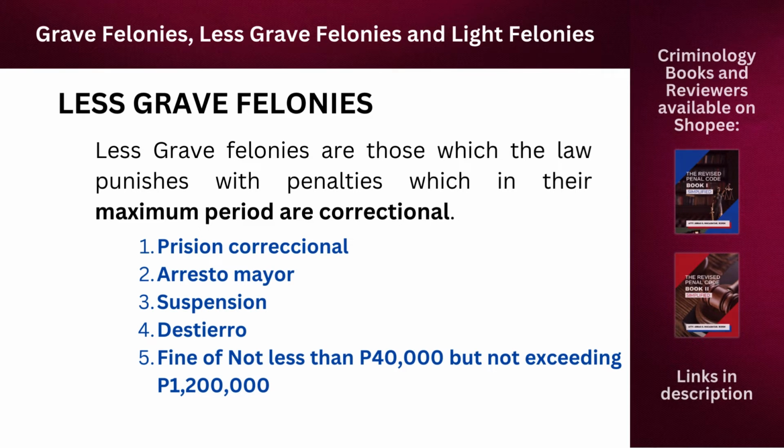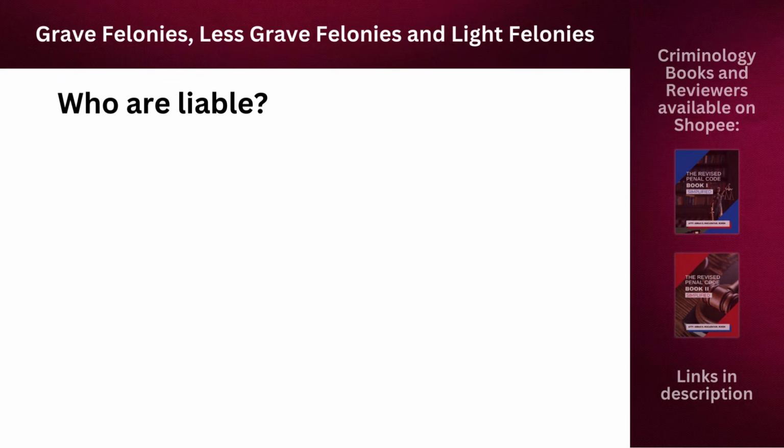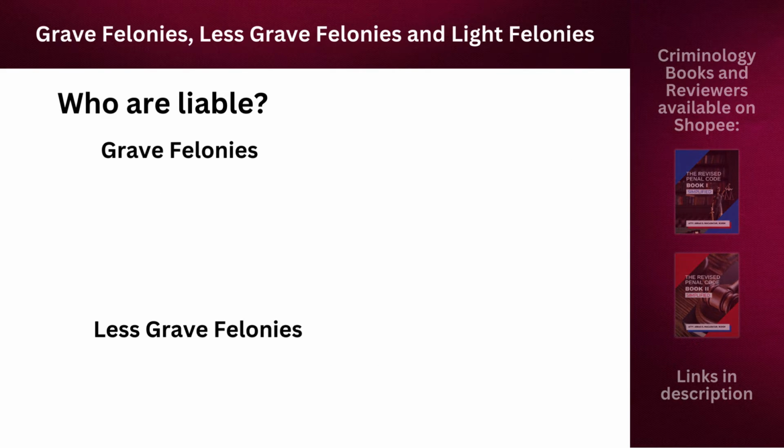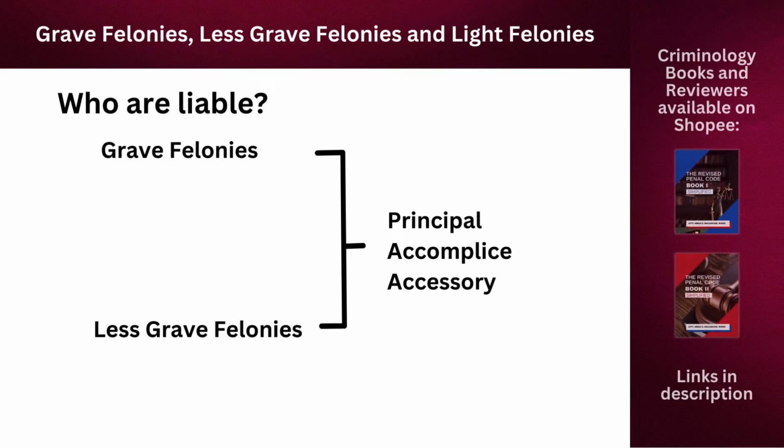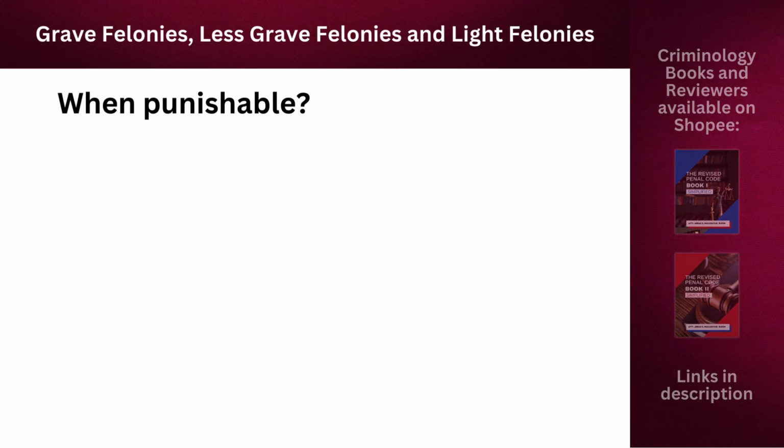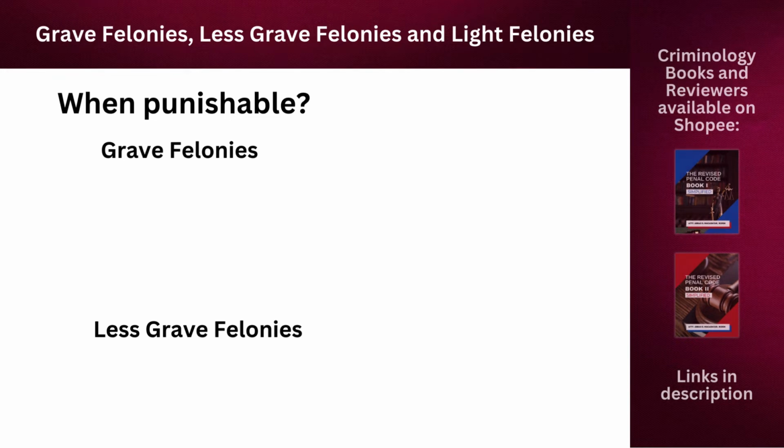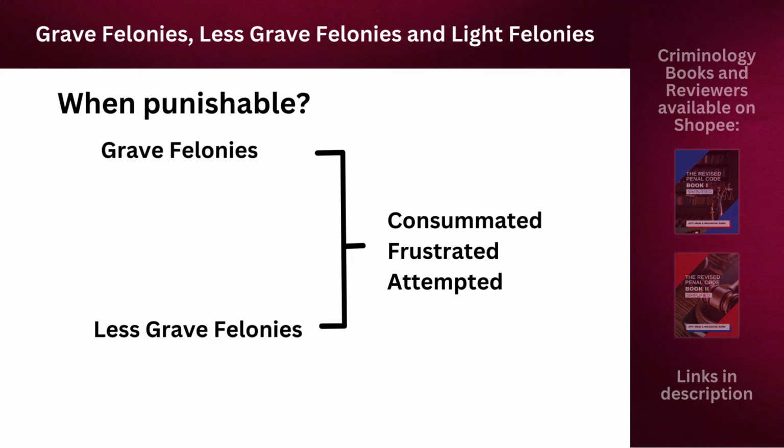Example ng less grave felonies ay less serious physical injuries, unlawful arrest, etc. Sino-sino ang liable sa grave and less grave felonies? Ang liable sa grave and less grave felonies ay principal, accomplice, and accessory. Kailan naman pinapunish ang grave and less grave felonies? Grave and less grave felonies are punishable regardless of the stage of execution, whether consummated, frustrated, or attempted. We will discuss the 3 stages of execution and principal, accomplice, and accessory in detail on a separate video.